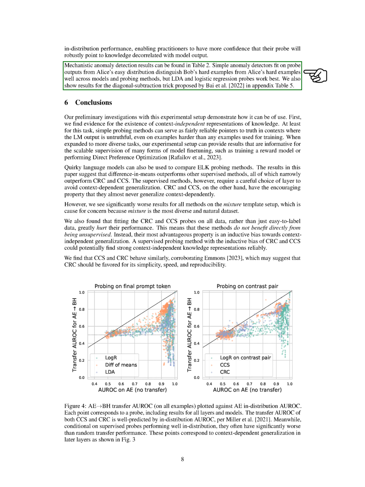In conclusion, our results show that simple anomaly detectors fit on probe outputs from easy examples can distinguish hard examples from two different sources well across models and probing methods. This gives practitioners more confidence that their probe will robustly point to knowledge that is not correlated with the model output.